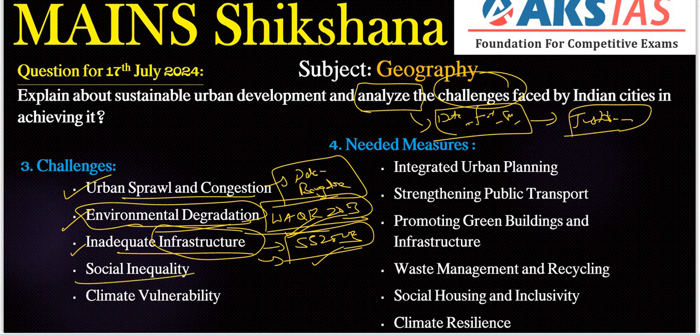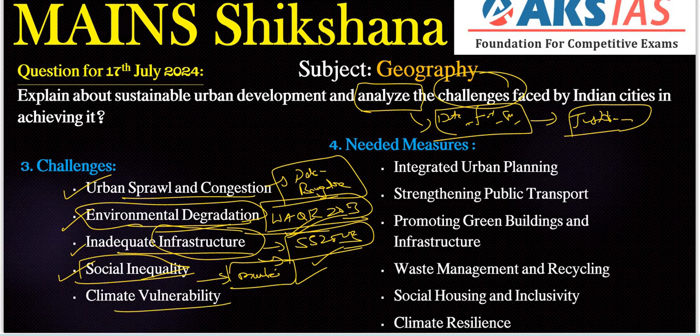Next, social inequality. Here, urban areas exhibit socio-economic disparities also. Cities like Mumbai, for example, have a significant proportion of their population living in slums with inadequate housing and sanitation. That is the case here. We have to include these types of examples for each and every point you write.